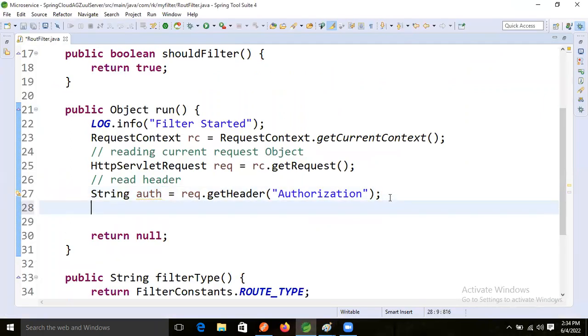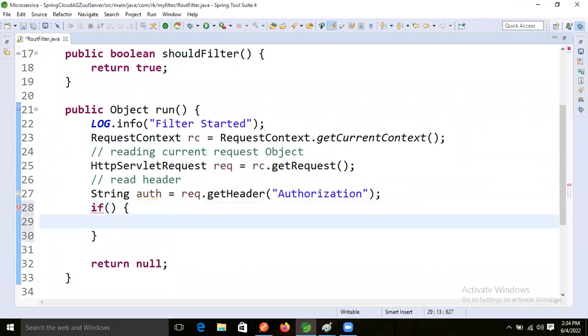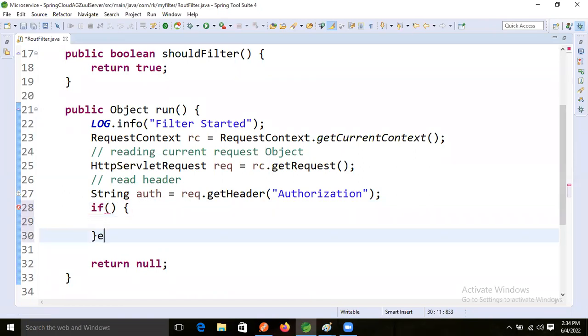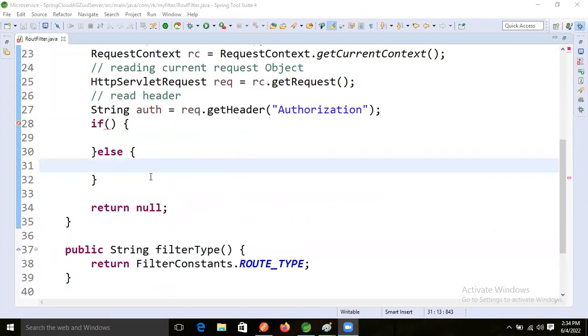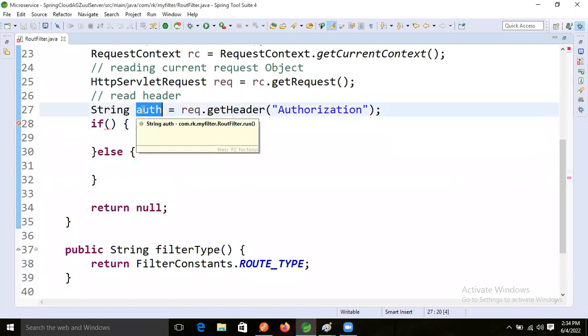So here what we will do now? We will check the condition, which means if and else block. We will take the else block now, right? Okay, inside that, what we will do now?